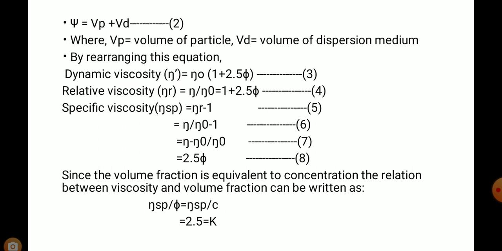Since the volume fraction is equivalent to concentration, the relation between the viscosity and volume fraction can be written as eta sp divided by psi is equal to eta sp divided by concentration is equal to 2.5 is equal to k.